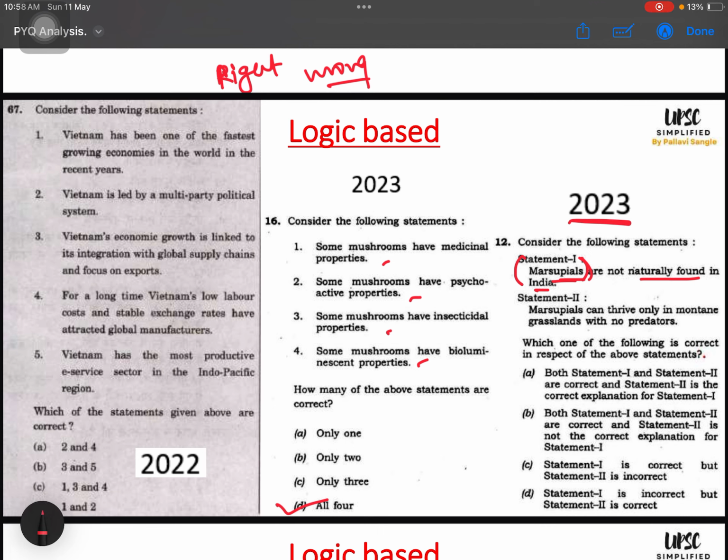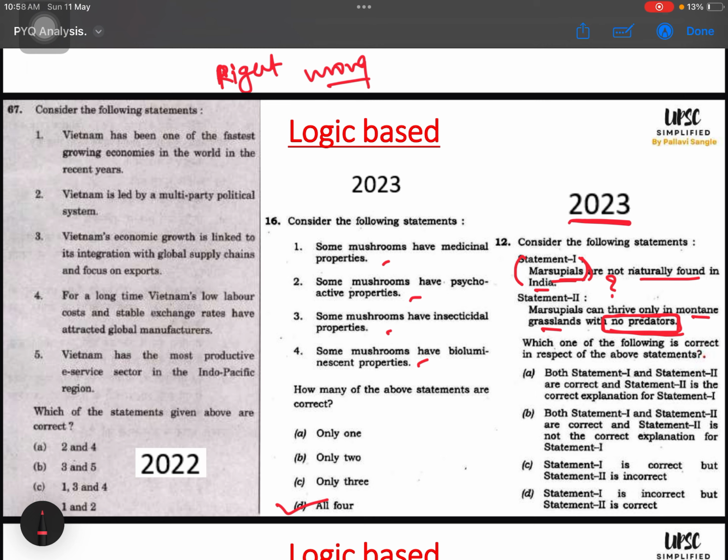Marsupials are not naturally found in India. I don't know, I will keep this on hold. Statement 2: marsupials can thrive only in mountain grassland. Okay, I don't know, but it is also saying with no predators. So these two words are sounding very, very absurd for me.